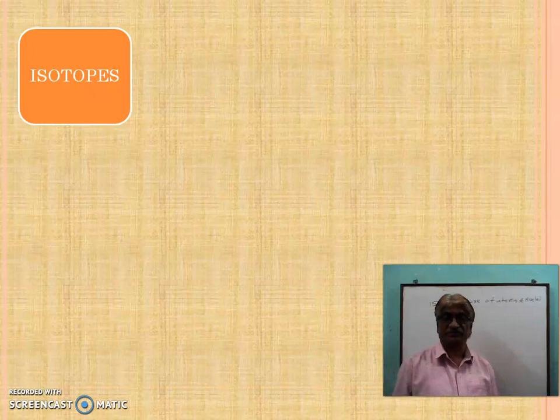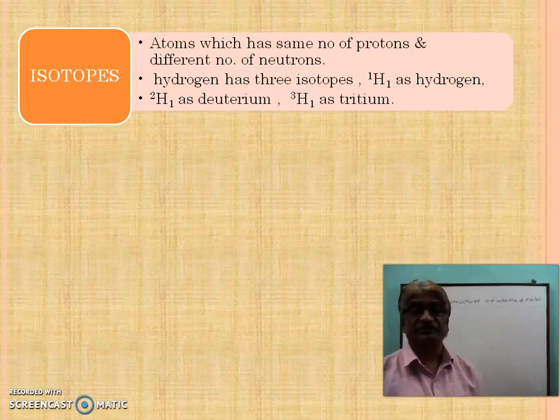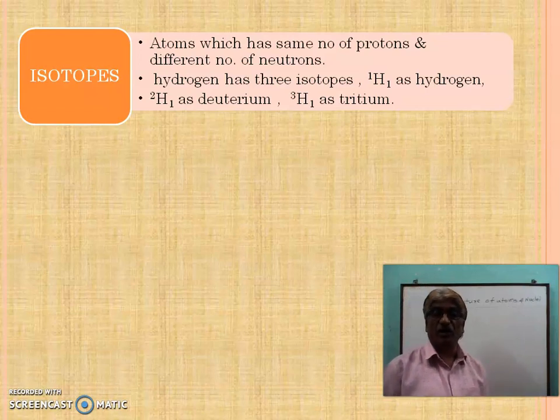Here we can see isotopes. A question will be asked, what is meant by isotope? The atoms which have the same number of protons and different numbers of neutrons are called isotopes.